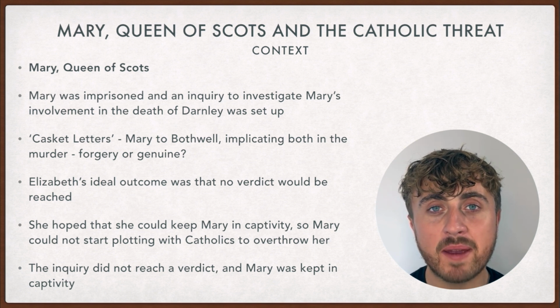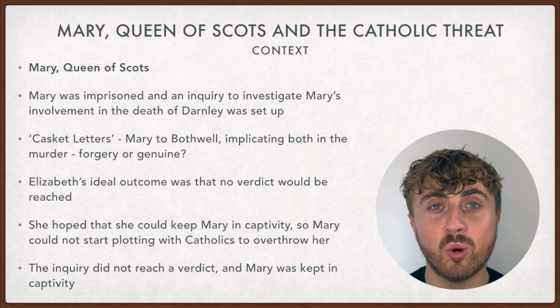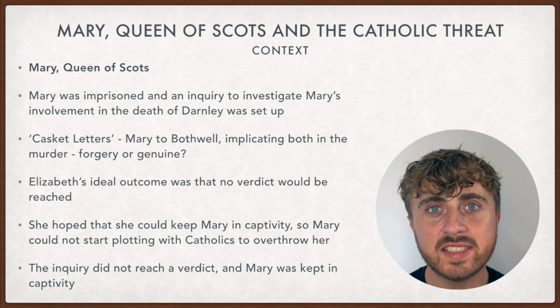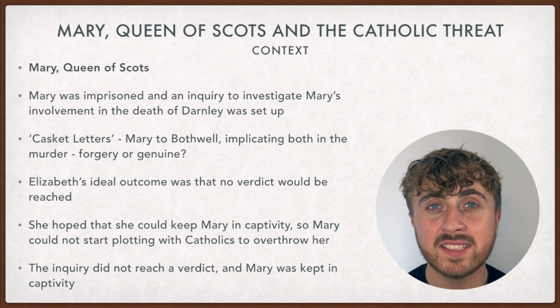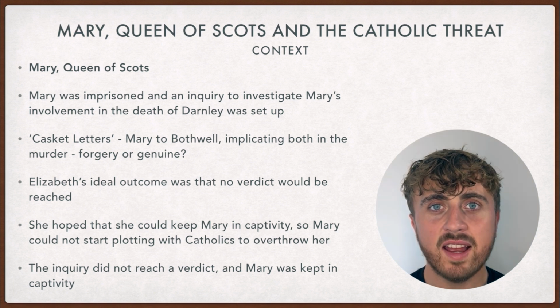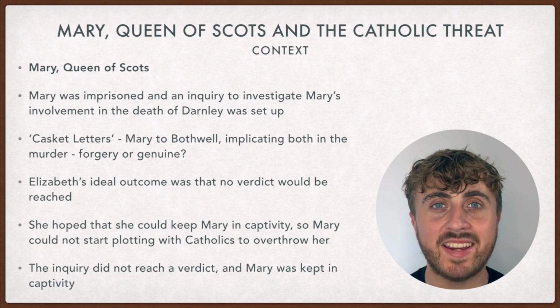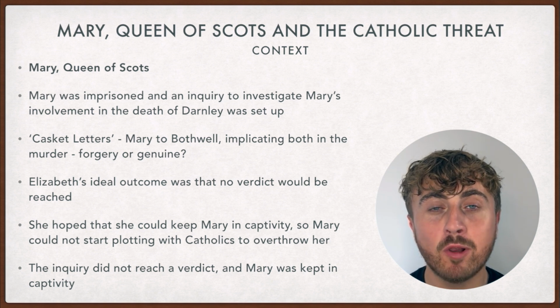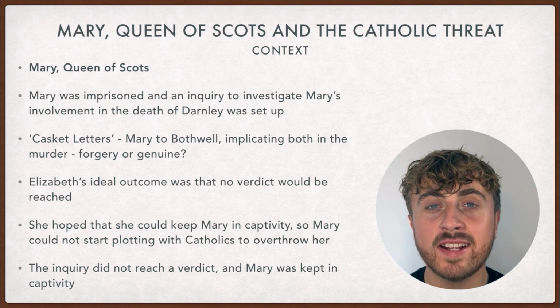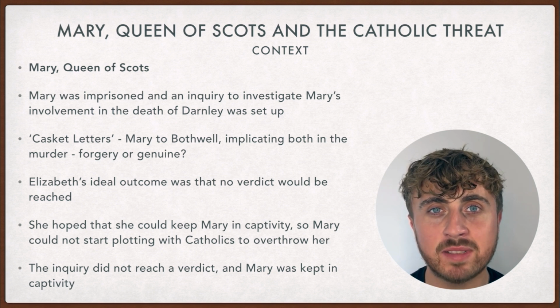Some letters between Mary and Bothwell were presented in court, which implicated them both in the murder of Darnley. These letters became known as the casket letters. However, there is some debate over whether these letters were forged or were genuine. Elizabeth's ideal outcome of the inquiry was that no verdicts would be reached, so she could keep Mary in captivity and prevent her from plotting to overthrow her. This is exactly what happened. No verdict was reached and Mary stayed in captivity.